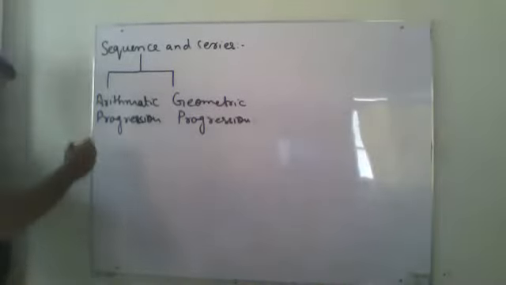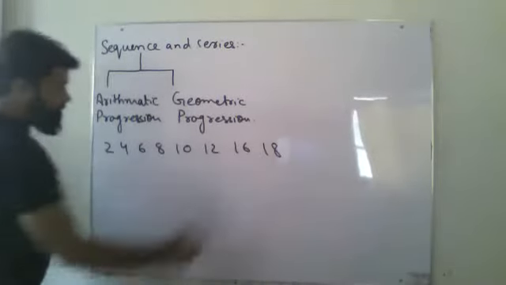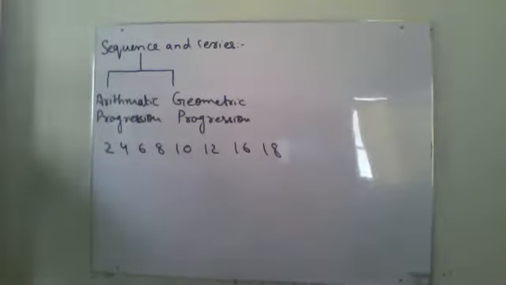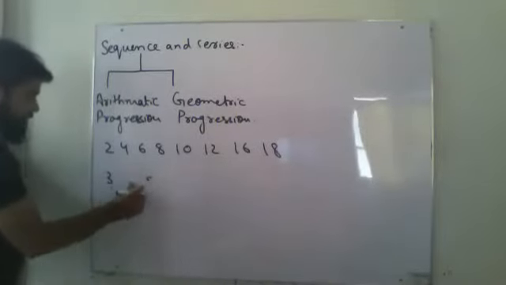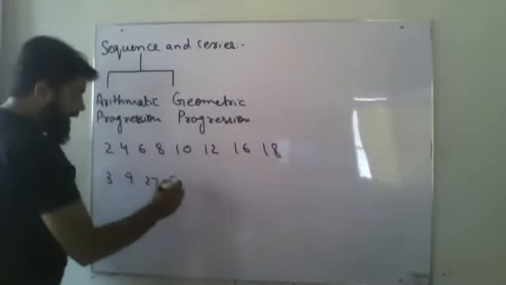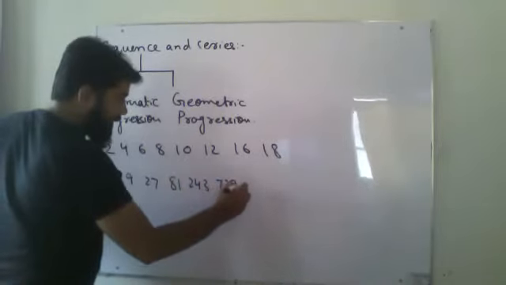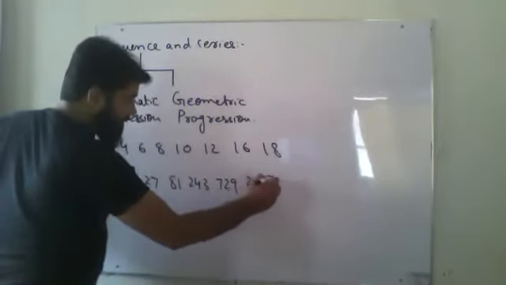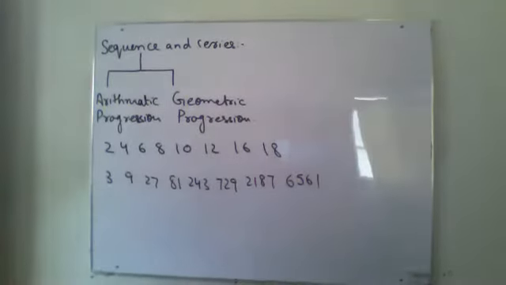Like in the start, I have written 2, 4, 6, 8, 10, 12, 16, 18. And then I have written 3, 9, 27, 81, 243, 729, 2187, 6561.